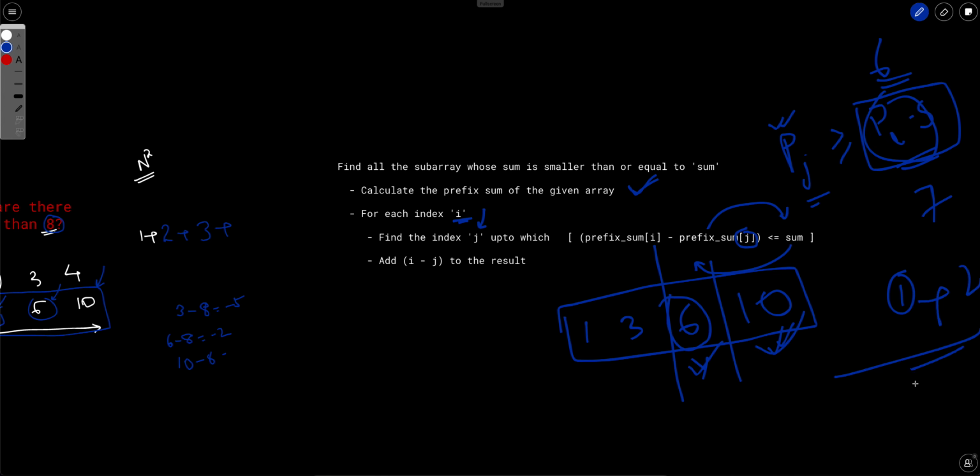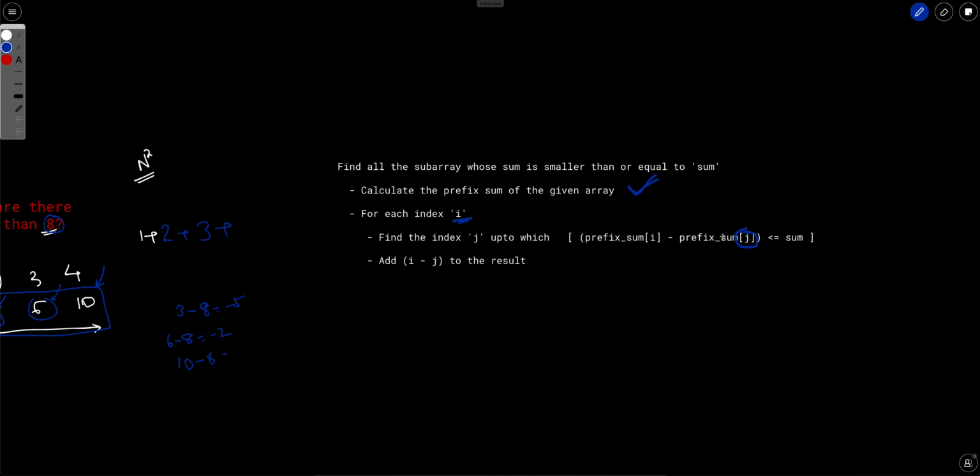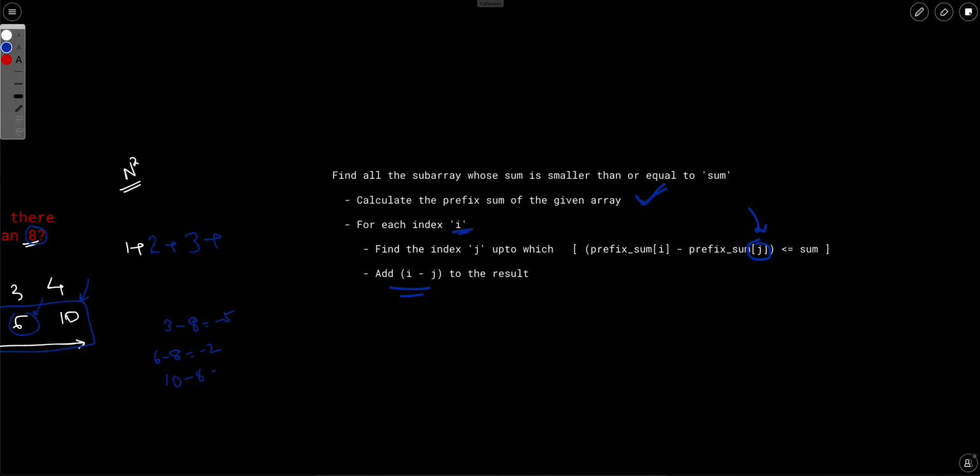So that's the approach. Basically, we are just fixing one index I, and we are finding the index j up to which this condition is true, and then adding this I minus j to the answer. So what's the overall solution? This is the function. If you remember, we initially did a binary search over the answer, like what would be the answer of the original question, and in that we need this function, and this is the implementation of this function.